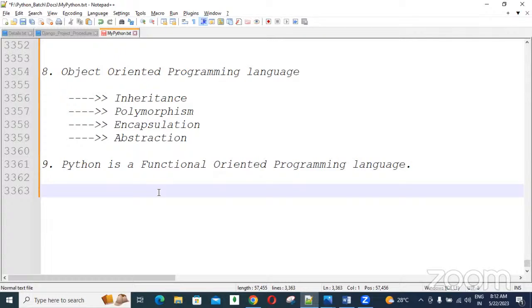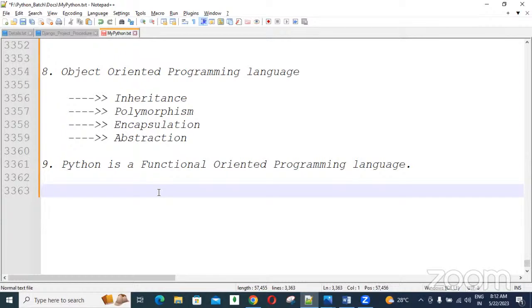For example, I have a group of numbers, 1 to 100. Out of 1 to 100, I want to find only the even numbers. So for that we can create one function. Using that function, we can easily get all the even numbers.